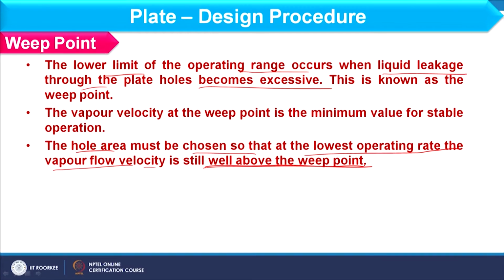The hole area should be chosen in such a way that the vapor velocity is more than the velocity at which weeping will occur.